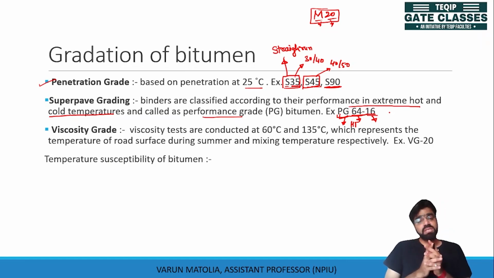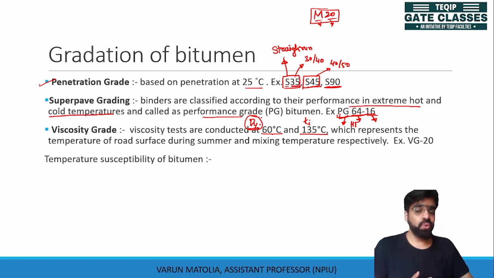Now the viscosity is used to grade your bitumen. The viscosity gradation is based upon the viscosity values at 60 degrees Celsius and 135 degrees Celsius. At 60 degrees Celsius, the dynamic viscosity is measured, whereas at 135 degrees Celsius, the kinematic viscosity is measured. As you know, dynamic viscosity is also known as absolute viscosity.